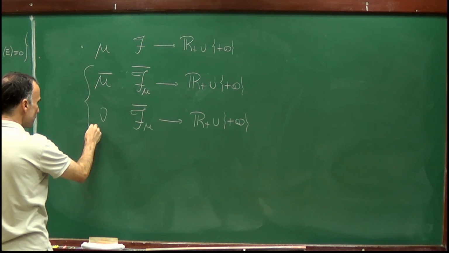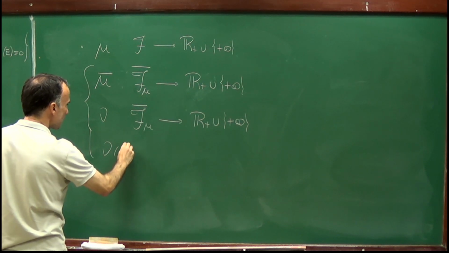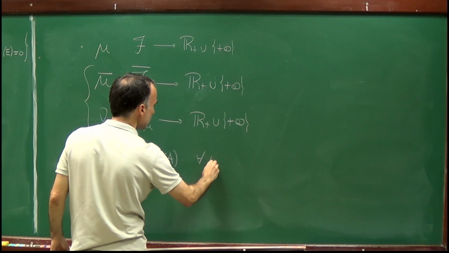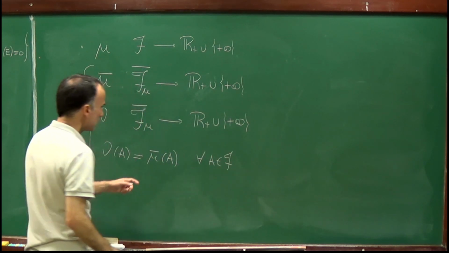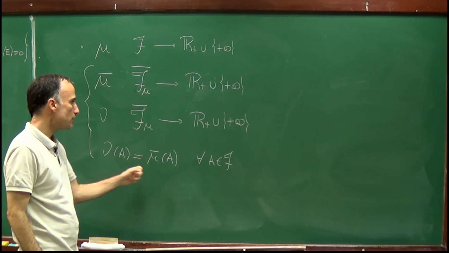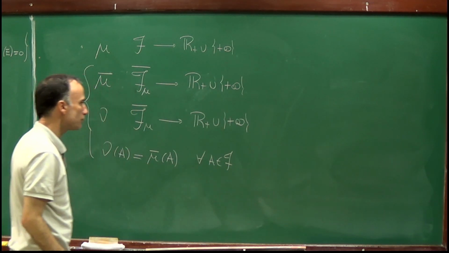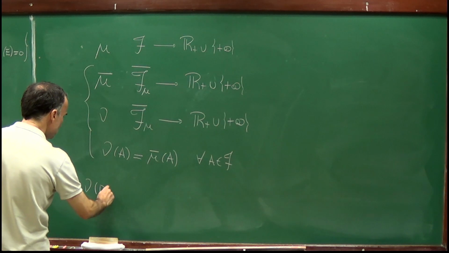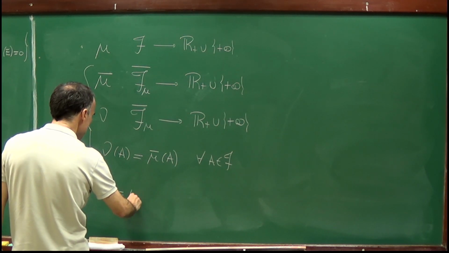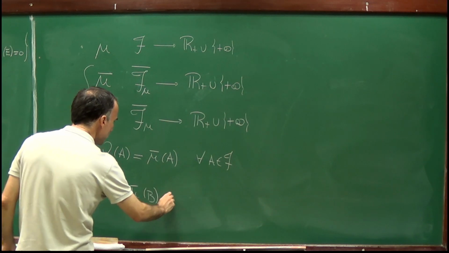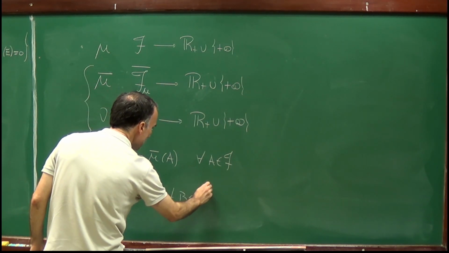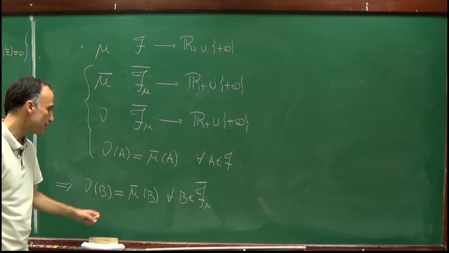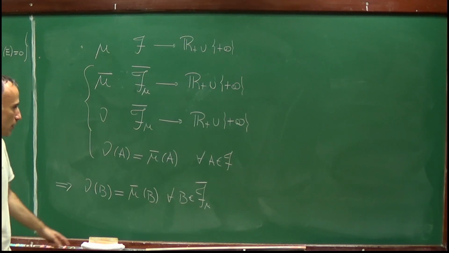And I'm assuming, third assumption, that nu of A is equal to mu bar of A for any A in the sigma algebra F. Note that mu bar of A is equal to mu of A because A is an element of F. So I want to conclude from that nu of B is equal to mu bar of B for any B in the sigma algebra F bar mu. Right? So I want to prove that this identity holds for any B in F bar mu.